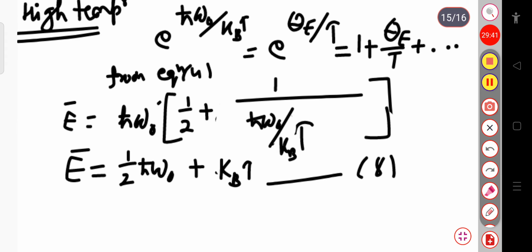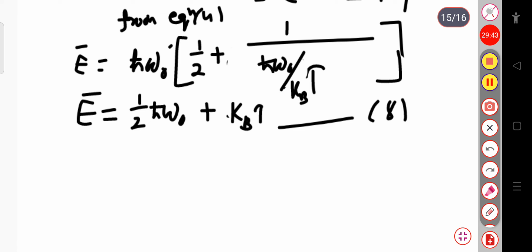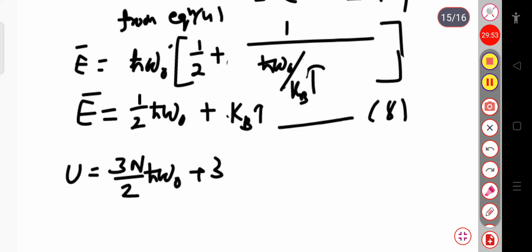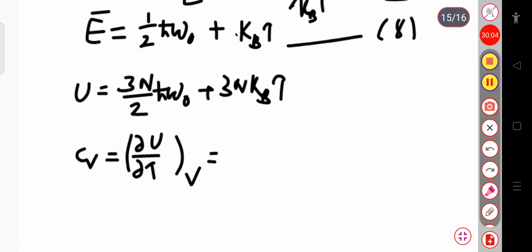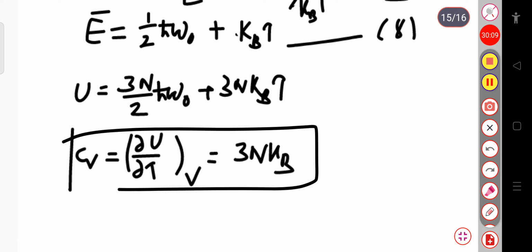So now we can write the total energy of the system at the high temperature. We can write this is equal to 3N/2 ħω₀ plus 3NkT. And similarly we can calculate Cv, which will be equal to, if we take the derivative, ∂U/∂T at constant V. This is simply equal to 3Nk. This is equal to 3Nk at the high temperature. And similarly we can calculate for the low temperature.